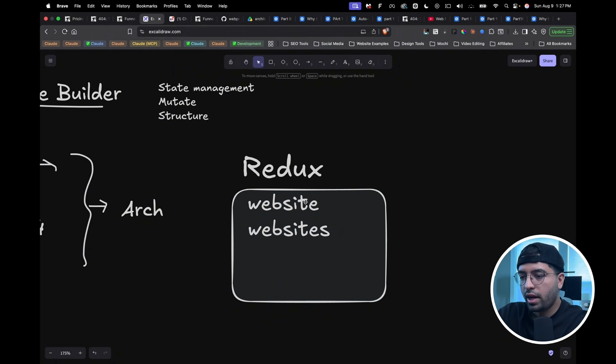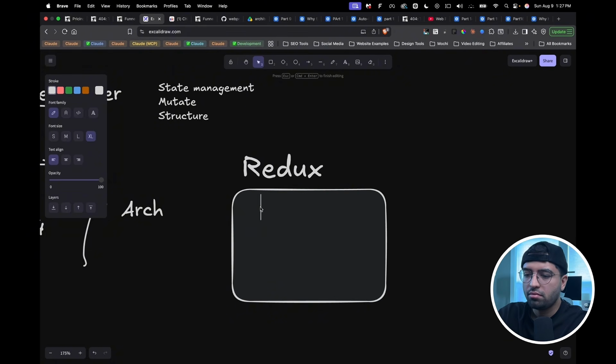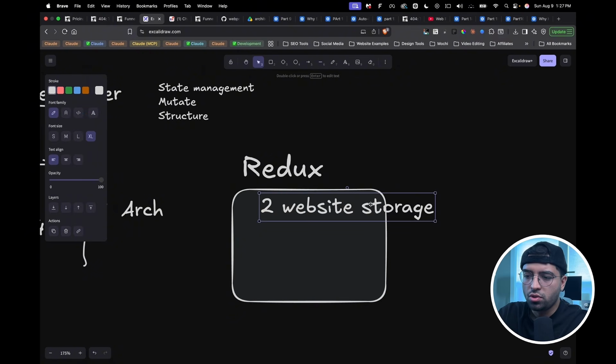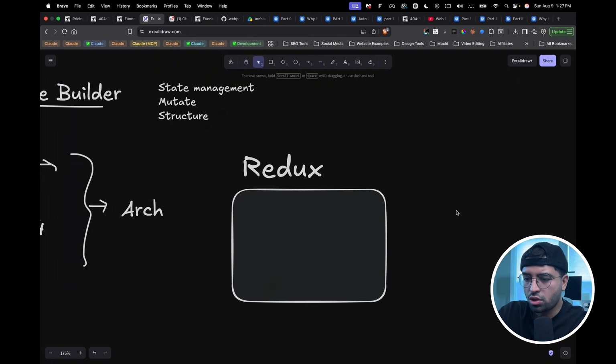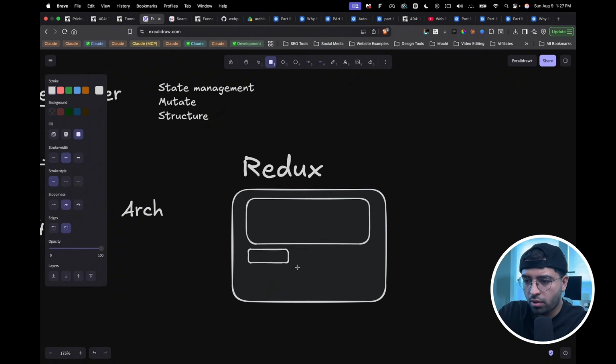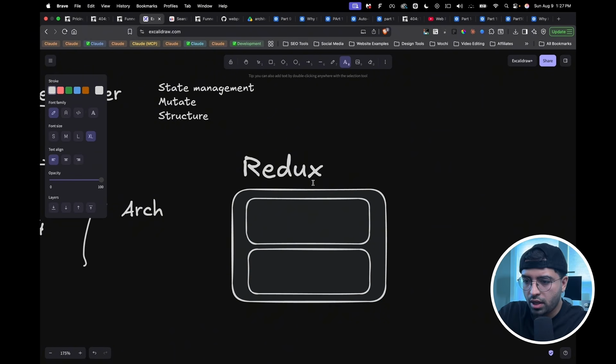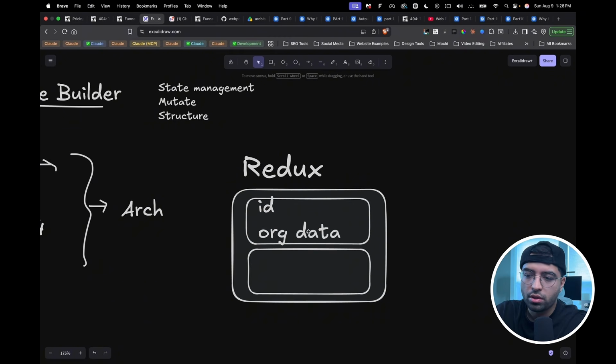You're going to run out of memory because you're going to store so much data inside the Redux store. So what I would do instead is maybe have a 2 website storage system, right? Users might probably only be building 2 websites at a time. So 2 websites sounds good. So what does that mean? My structure would look this way. Website 1, website 2, and this is the Redux store. Now in here, I would need to have all the different fields. I'll have the ID to represent that. I'll also need to have the org so we can scope the website to the org. And then I would also need to have the website data, right? So data. This is how I would create the structure.